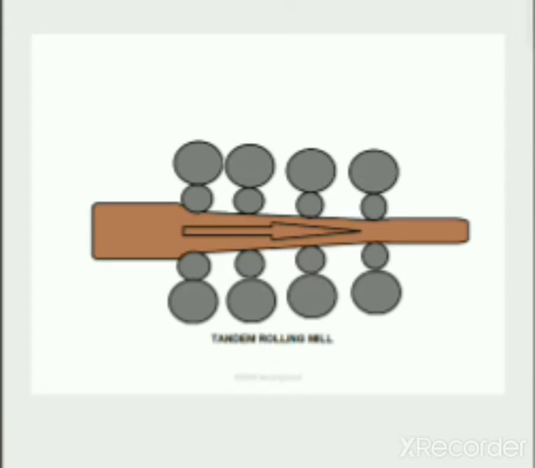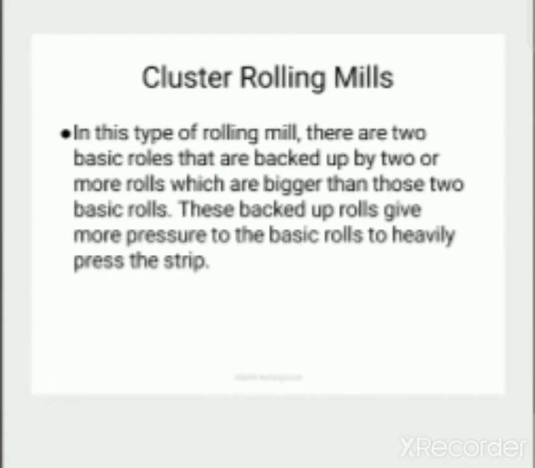Every station is made up of four roll high mills, and it is a series of four roll high mill stands. The material is passed through each and every stand, and at every point the material gets reduced. The higher reduction in thickness takes place in the tandem rolling mill.